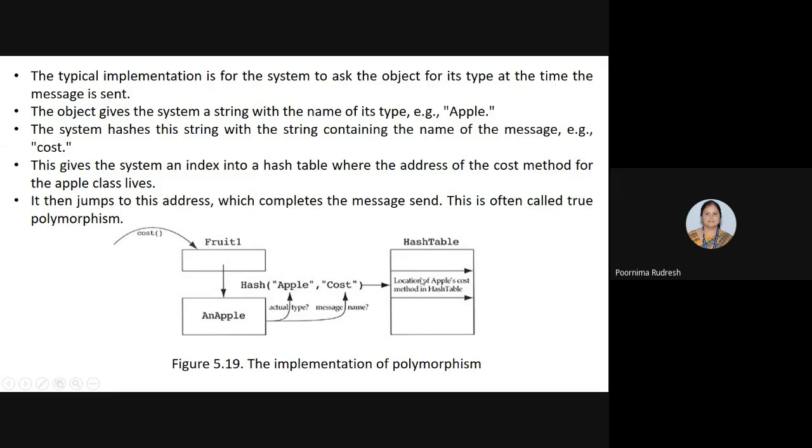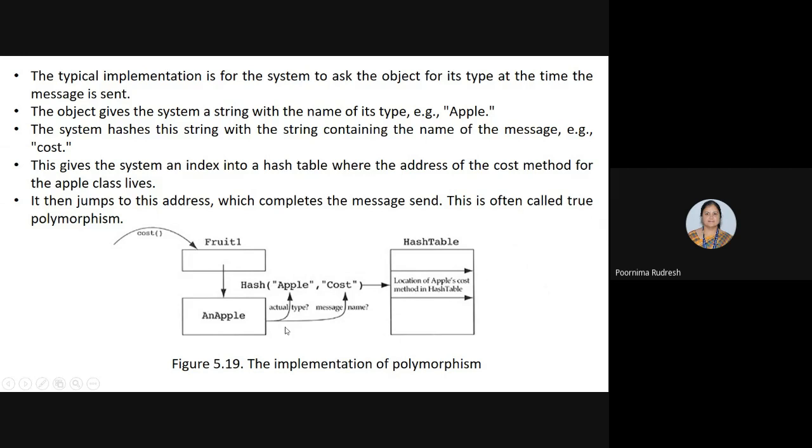Then it jumps to that address, executes that particular method and finds the cost of the apple. And this type of polymorphism is called true polymorphism. Understood?